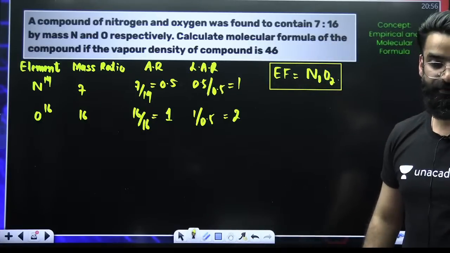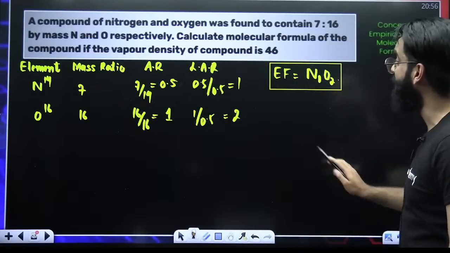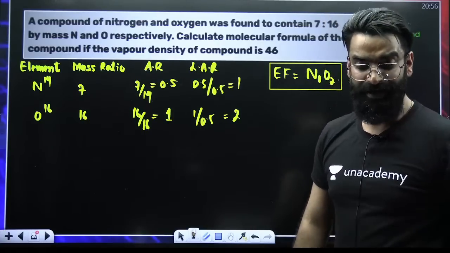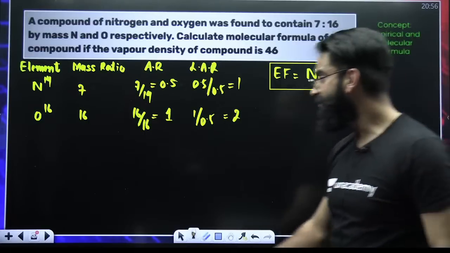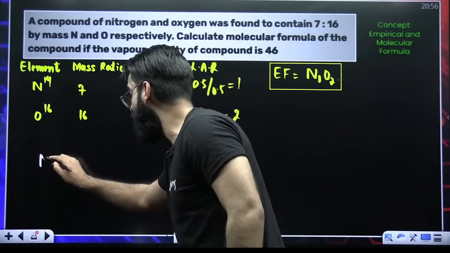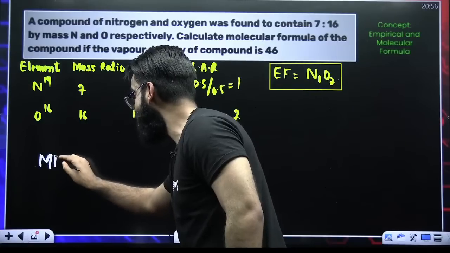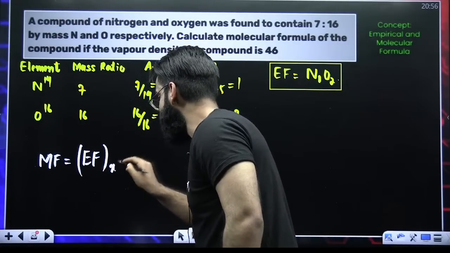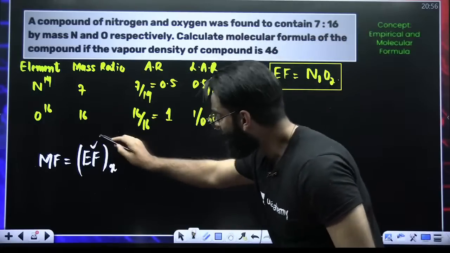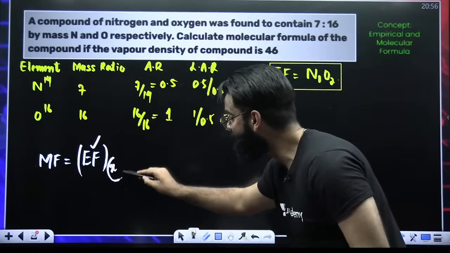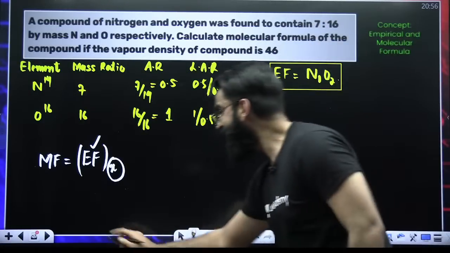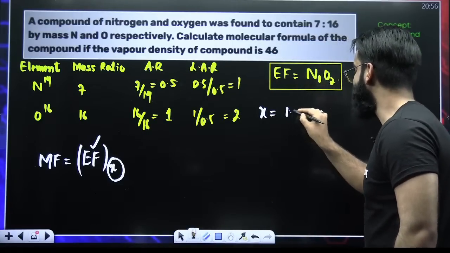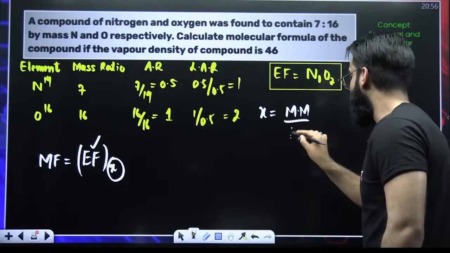But my dear students, if you look carefully, am I supposed to calculate the empirical formula or the molecular formula? I am supposed to calculate the molecular formula. And I have told you already, the molecular formula is nothing but the empirical formula multiplied by X. The empirical formula we have calculated. What do I need now? I just need X. How do we get X? I'm asking you, how do we get X? X is the ratio of the molecular mass to the empirical mass.